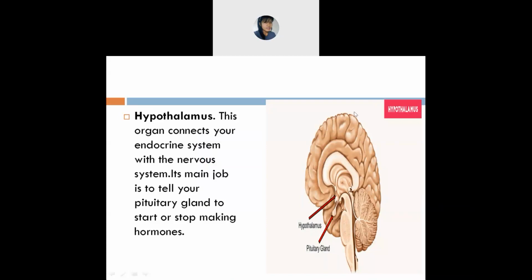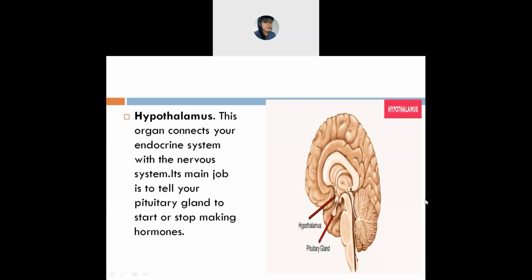Name the lobes of the brain, Aliza. Can you name them? Frontal. After that. After frontal, what lobe comes?